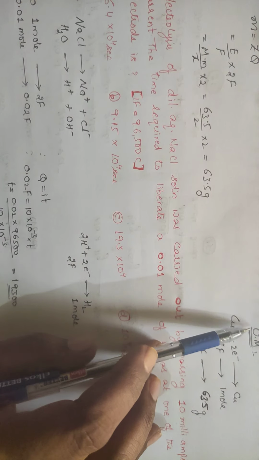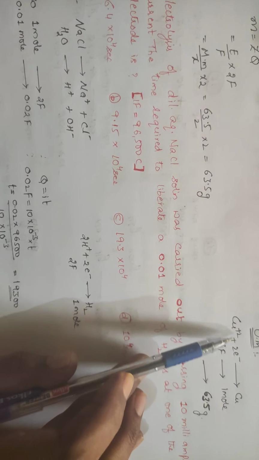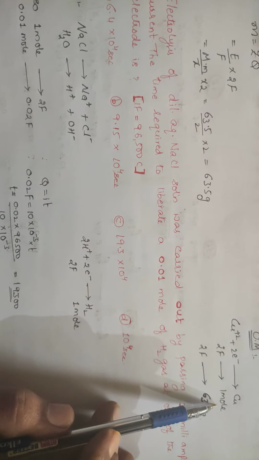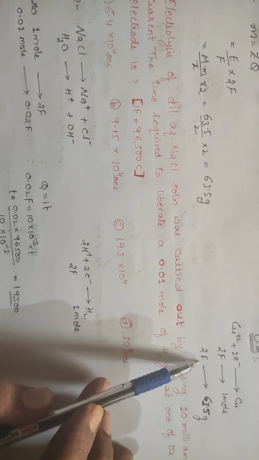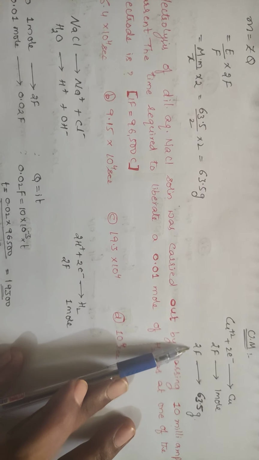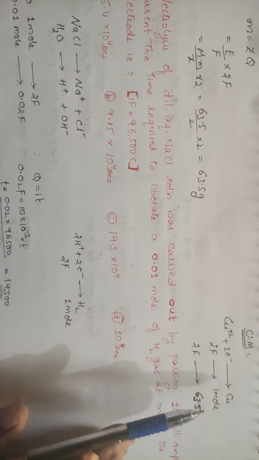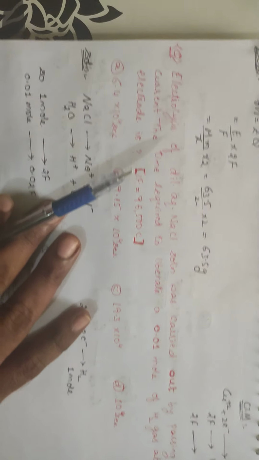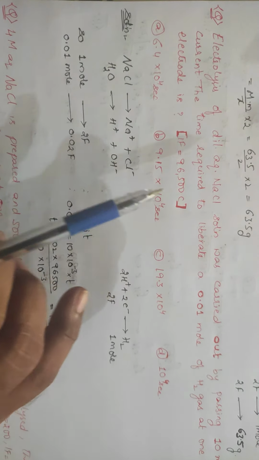Suppose you want to go for the unitary method: Cu2+ takes 2 electrons and forms copper. 2 Faraday forms 1 mole of copper. 2 Faraday has already been given in the question. So how much amount of the substance will be deposited? 1 mole of copper will be equal to 63.5 grams. Right? I hope that you have done that.